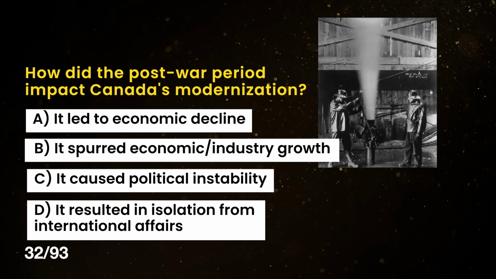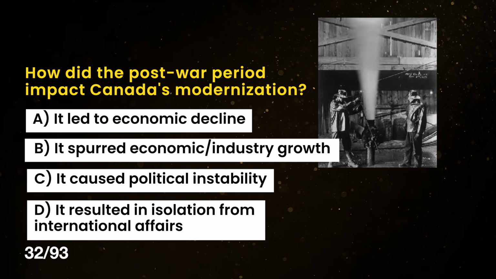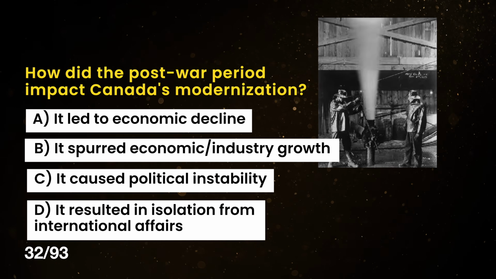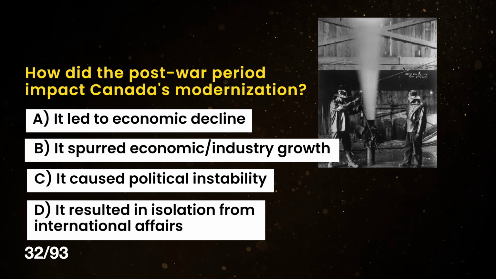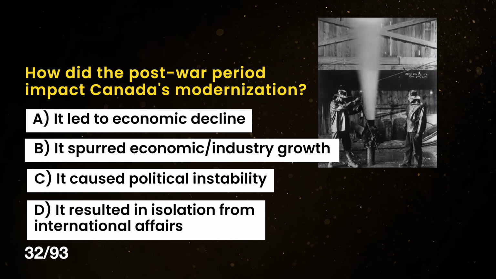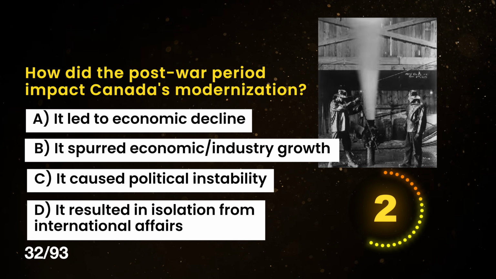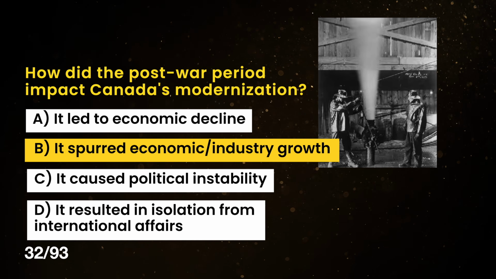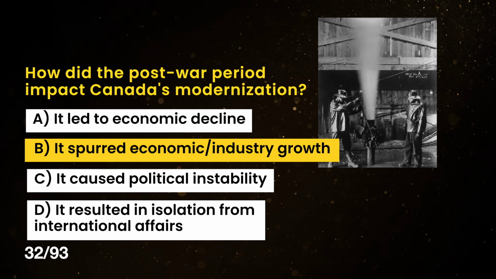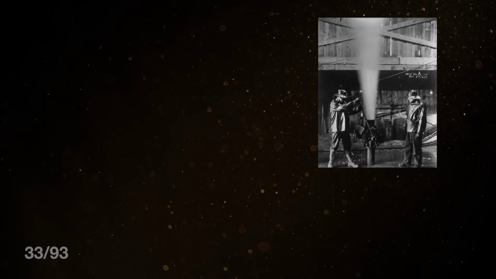A. It led to economic decline. B. It spurred economic growth and industrial development. C. It caused political instability. D. It resulted in isolation from international affairs. The correct answer is B. It spurred economic growth and industrial development.